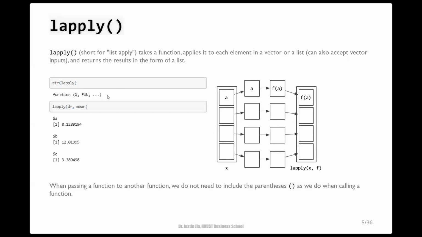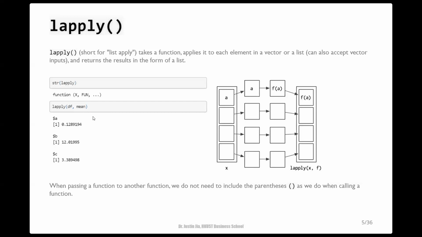With the lapply function, now we can implement our repeated mean computations with this single line of code. Here, the lapply function takes this data frame as the first argument, and the mean function as the second argument. When it runs, it applies the mean function to each column of this data frame, as a data frame is a special list of its column vectors.